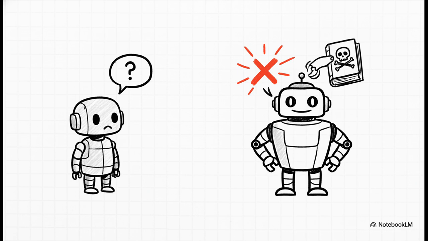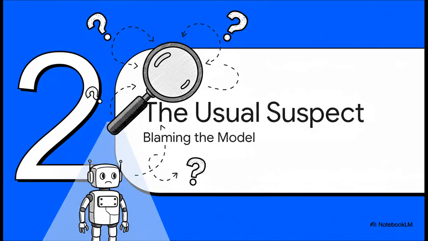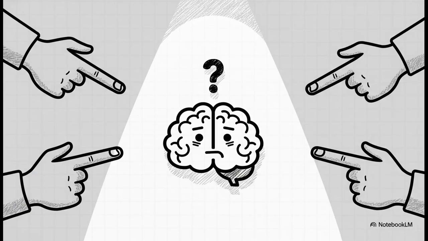begin with. Now, in any good investigation, you always have that one obvious suspect, the one that everyone immediately points their finger at. And in the world of AI, that suspect is always the same. Of course, we blame the large language model, the LLM. It's the part that generates the text, the one that speaks the lie, so it must be the one making things up, right? Well, it's an easy assumption to make, but as we're about to see, it's an assumption that leads us way down the wrong path.